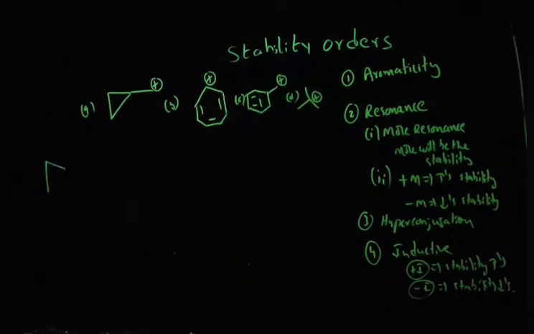Let me explain. If a carbocation is directly connected to a cyclopropyl ring, the bond angle is generally supposed to be 109 degrees, but the cyclopropyl bond angle is only 60 degrees. As a result, the angle strain increases, and these bonded electrons are very free. They are ready to delocalize towards the carbocation. The cyclopropyl ring stabilizes the carbocation.